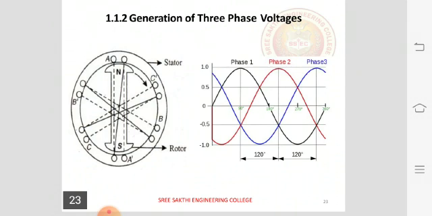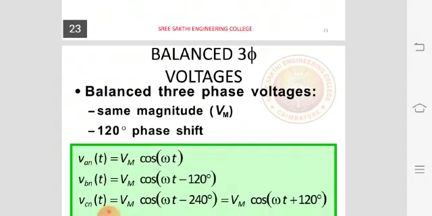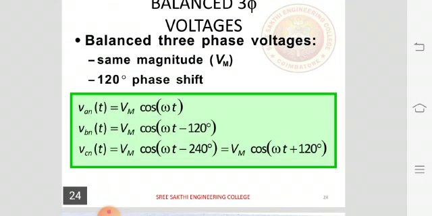With the help of that we are able to get the output when the input is given from A, B, C. The balanced three-phase voltages have the same magnitude Vm and are 120 degrees apart in phase. So VAN of t is equal to Vm cos omega t. VBN of t is equal to Vm cos of omega t minus 120 degrees. VCN of t is equal to Vm cos of omega t minus 240, which is equal to Vm cos of omega t plus 120.